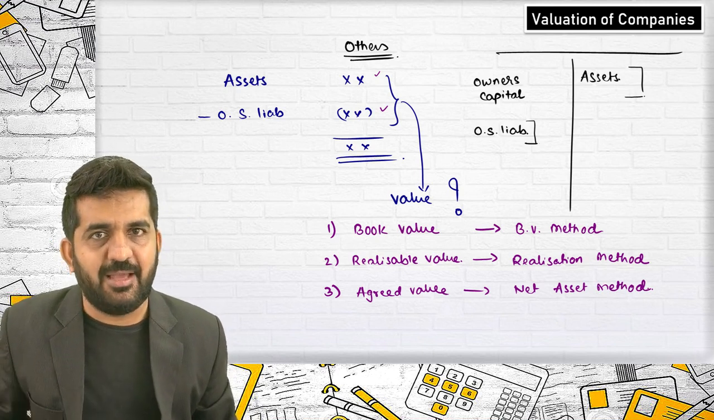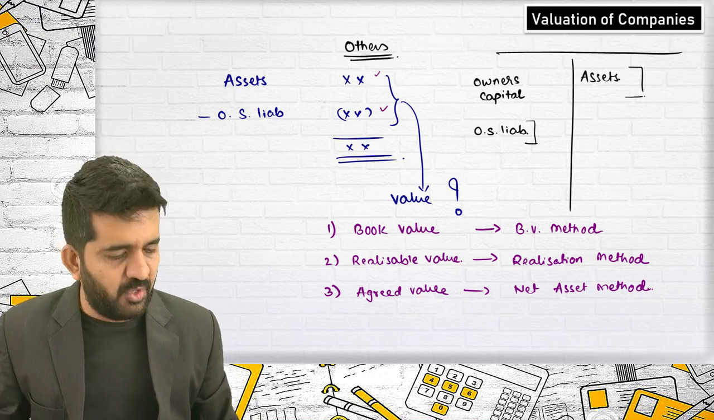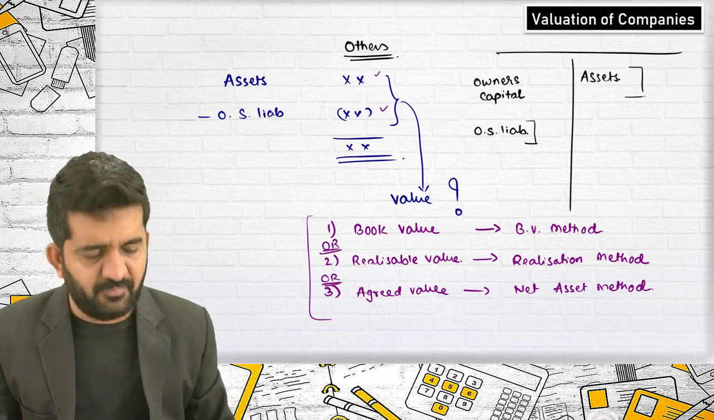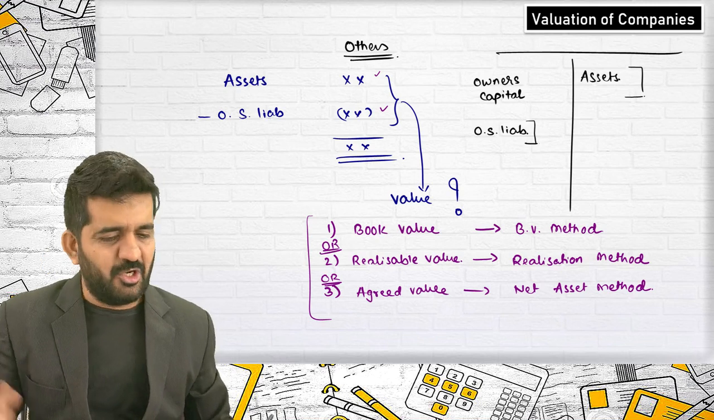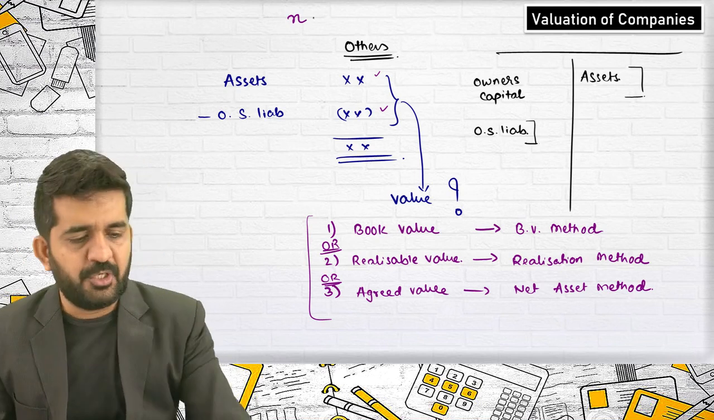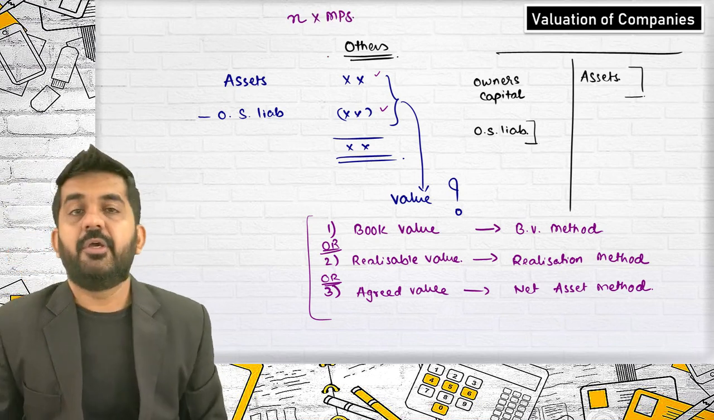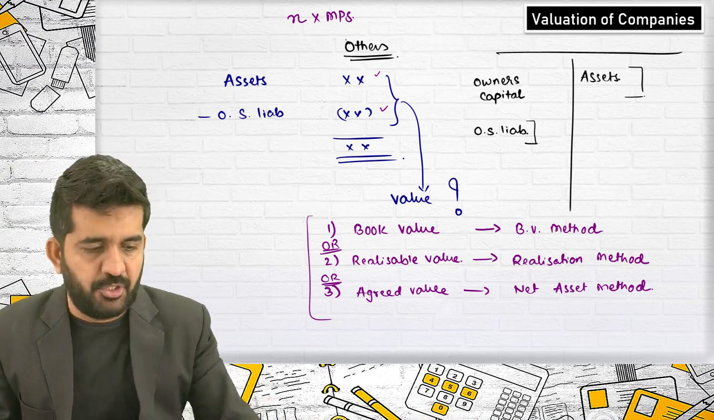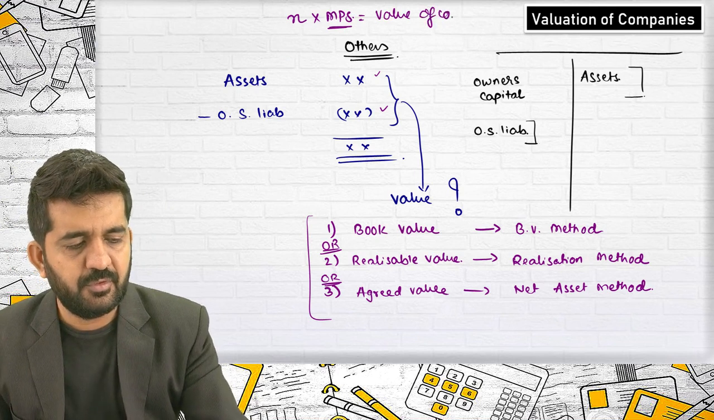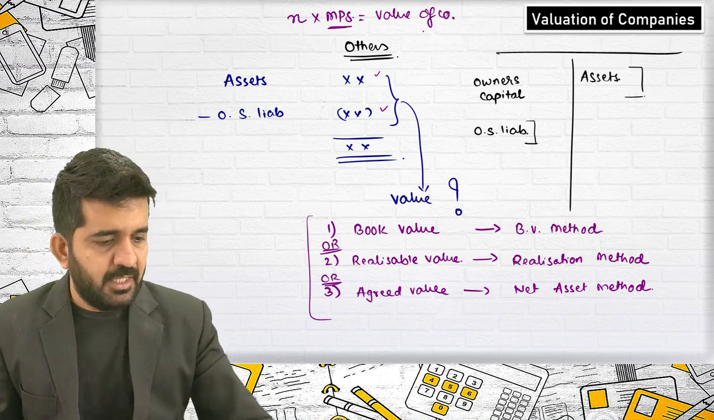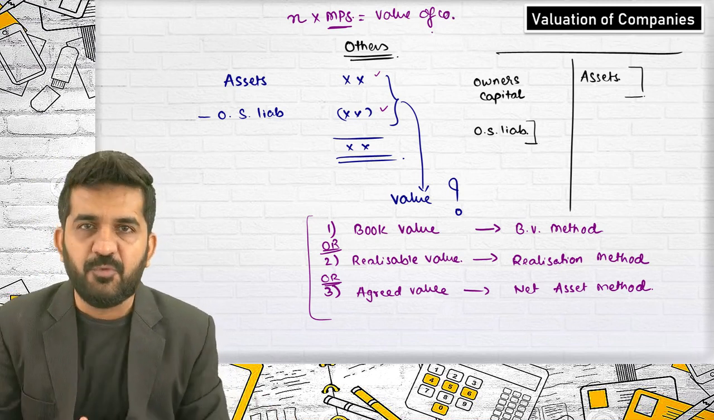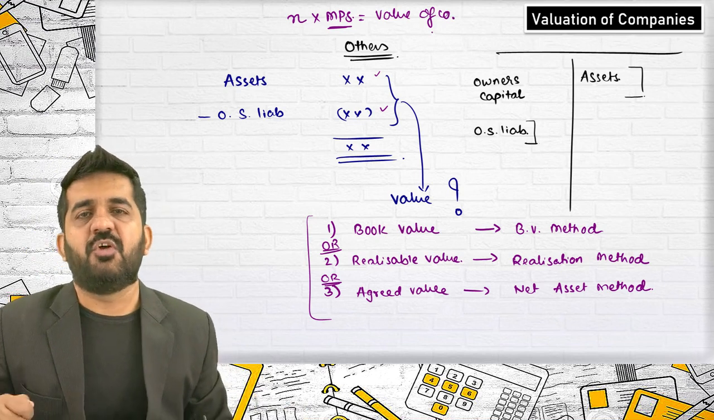Assets minus outside liability, where assets and outside liability are valued based upon different approaches, and you get value of the company. Last but not the least method, it is very simple. If number of shares is given and if value per share is already measured, then this is nothing but value of company. This is the concept of valuation of company from different points of view, for different methods by which the valuation is done.